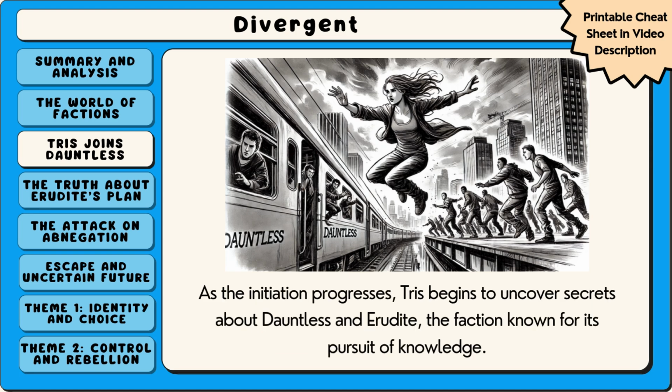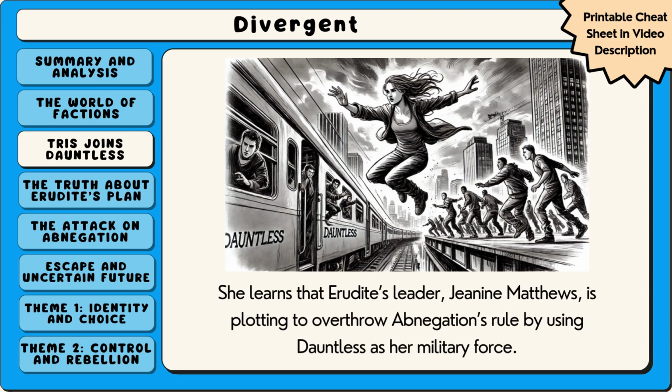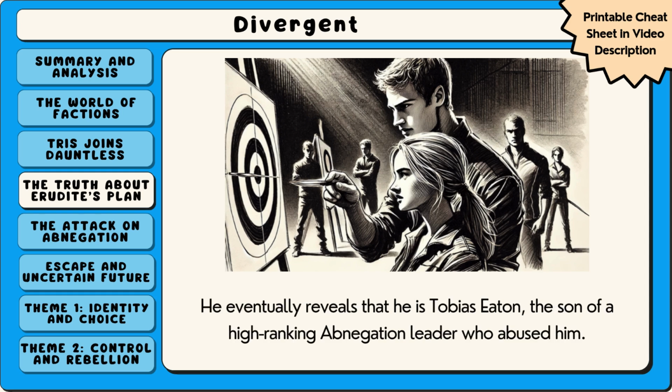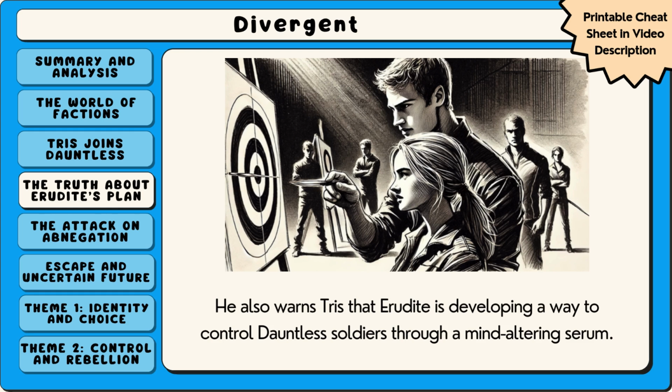As the initiation progresses, Tris begins to uncover secrets about Dauntless and Erudite, the faction known for its pursuit of knowledge. She learns that Erudite's leader, Janine Matthews, is plotting to overthrow Abnegation's rule by using Dauntless as her military force. Tris and Thor grow closer as he mentors her through the initiation process. He eventually reveals that he is Tobias Eaton, the son of a high-ranking Abnegation leader who abused him. He also warns Tris that Erudite is developing a way to control Dauntless soldiers through a mind-altering serum.